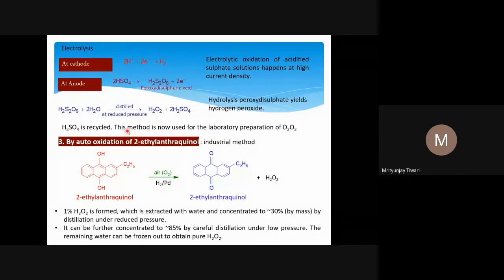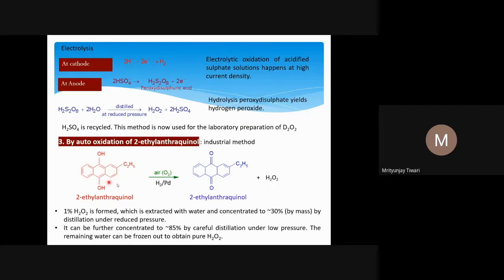This method to form H2O2 is now used in the laboratory to form D2O2, the deuterated hydrogen peroxide. The third method, which is the industrial method for the formation of hydrogen peroxide, is the auto oxidation of 2-ethyl anthraquinol. This is anthracene.